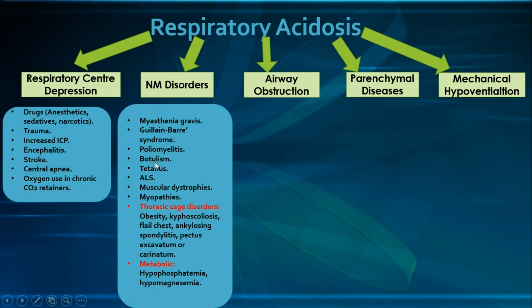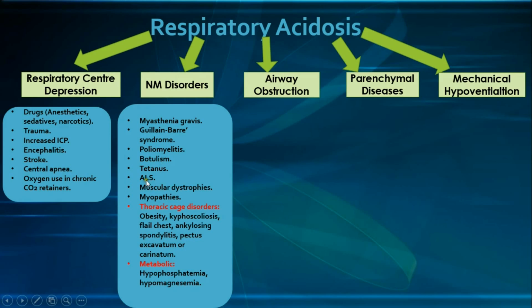And the next one is botulism, and botulism is caused by toxins released from the Clostridium botulinum, inhibiting the acetylcholine release at the neuromuscular junction. And then we have tetanus, which is also due to a toxin named tetanospasmin released from the Clostridium tetani, and this toxin inhibits the release of the inhibitory neurotransmitters such as glycine from the Renshaw cells in the spinal cord, and therefore causing spastic paralysis. And this is in contrast to botulism, which causes flaccid paralysis.